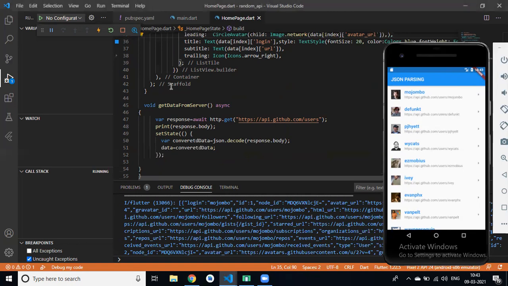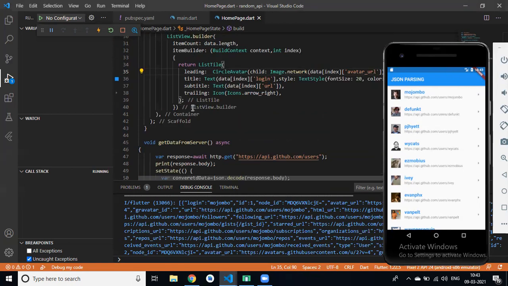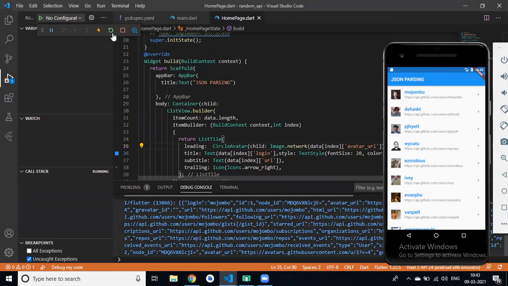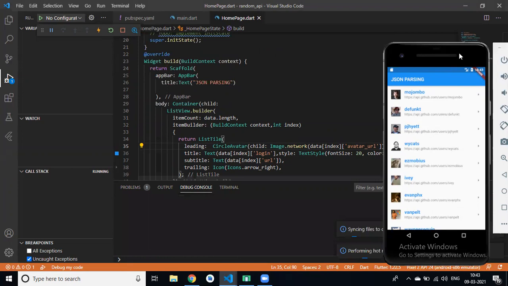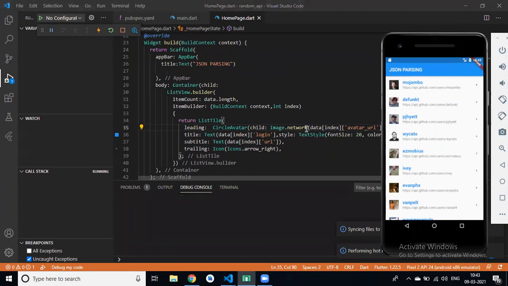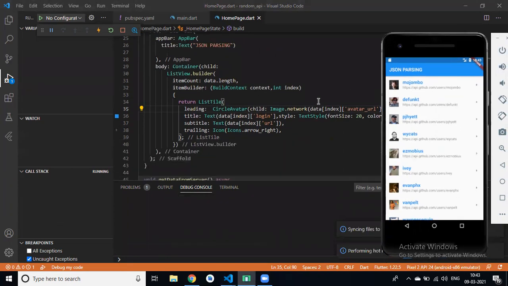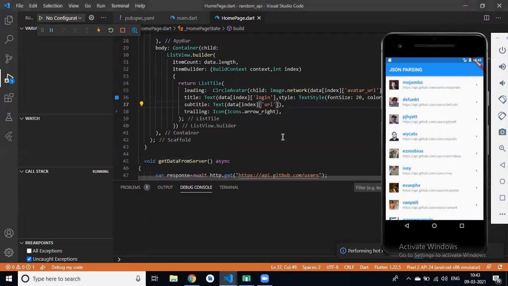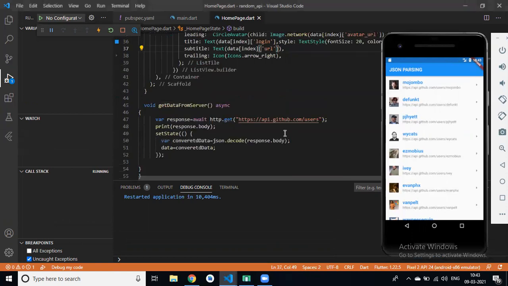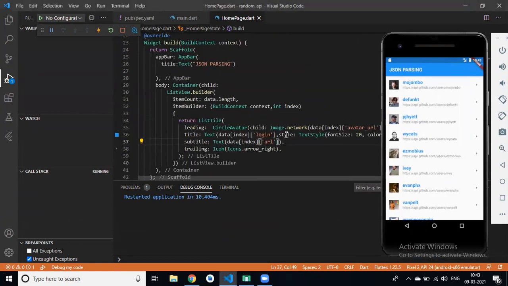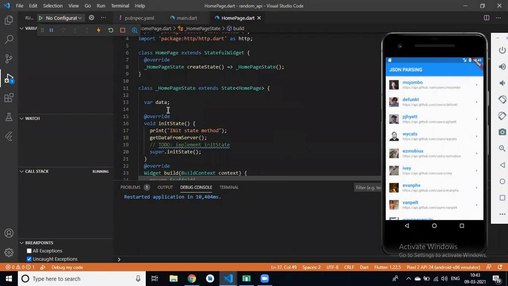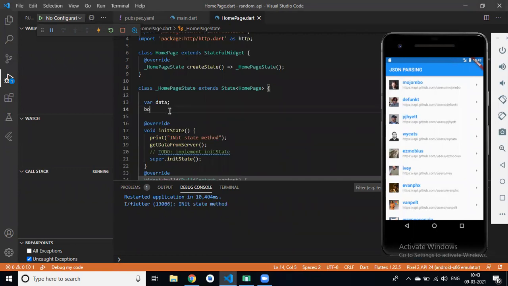No, Roshan. Clear. So we got some error on loading time. We got some error, right? Yes, Roshan. So how can we solve this error? Just take a boolean variable, is loading.